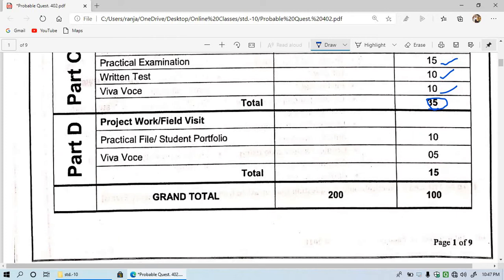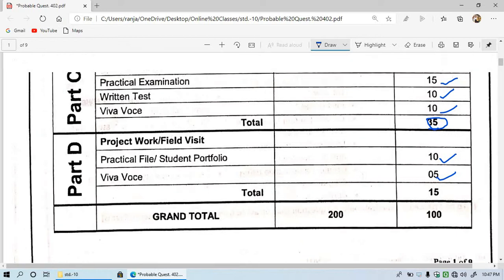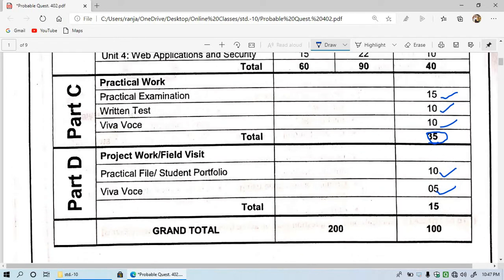And the last part, that is part D, project work and field visit. Here you have to prepare your practical files and student portfolio, and this will give 10 marks, and Viva voce here again will give you 5 marks. So teachers may give you the marks on practical notebook, and then practical test, then written test, and all that.